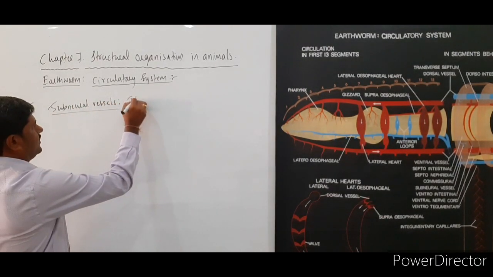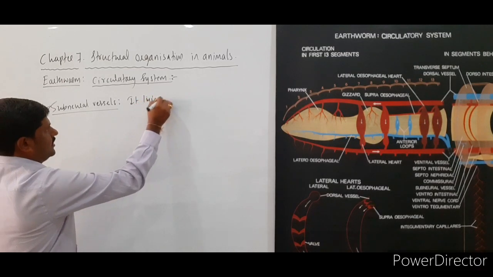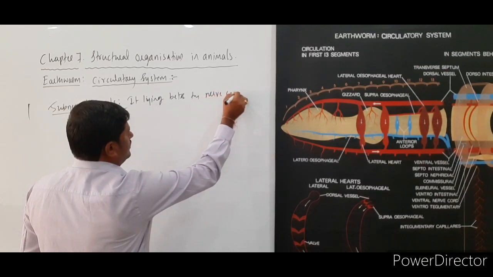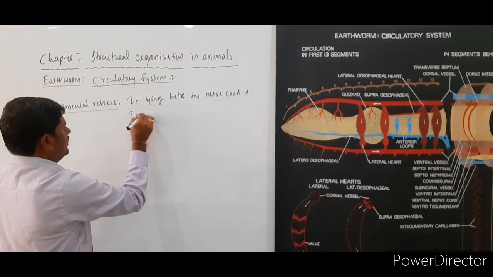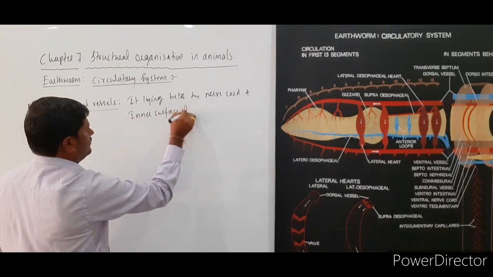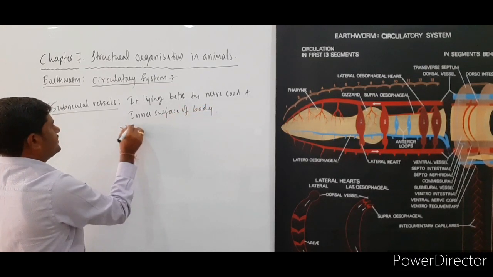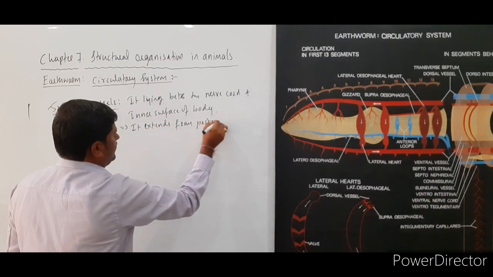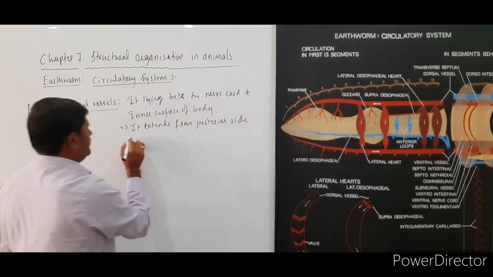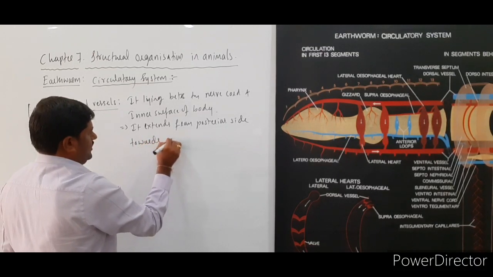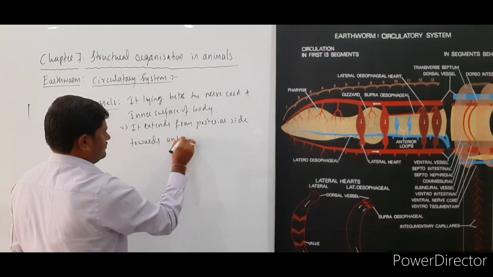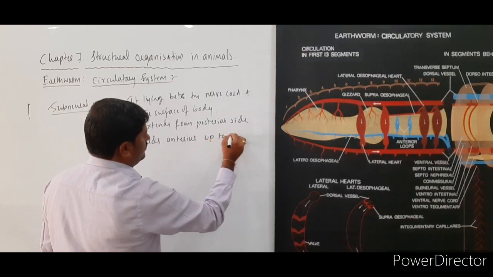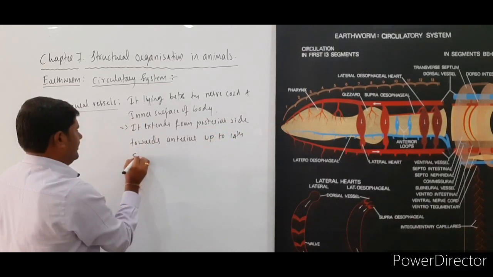So it is lying between the nerve cord and the inner surface of the body, and it extends from the posterior side of the body towards the anterior, up to the 14th segment.